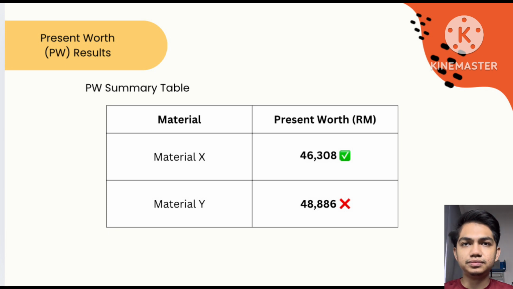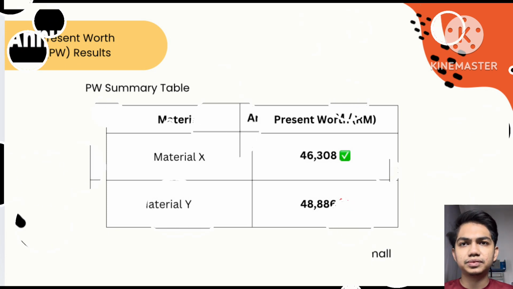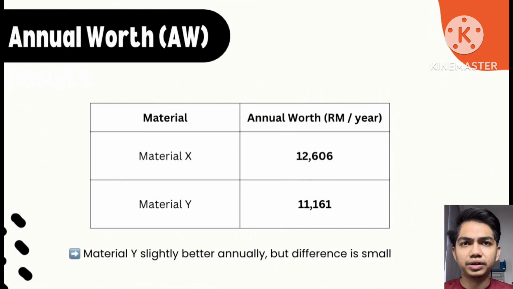Annual worth result. Annual worth shows the equivalent cost per year. Material X costs above 12,606 per year, while material Y costs about 11,161 per year. Result, material Y looks slightly better annually. The difference is small compared to the initial cost difference.